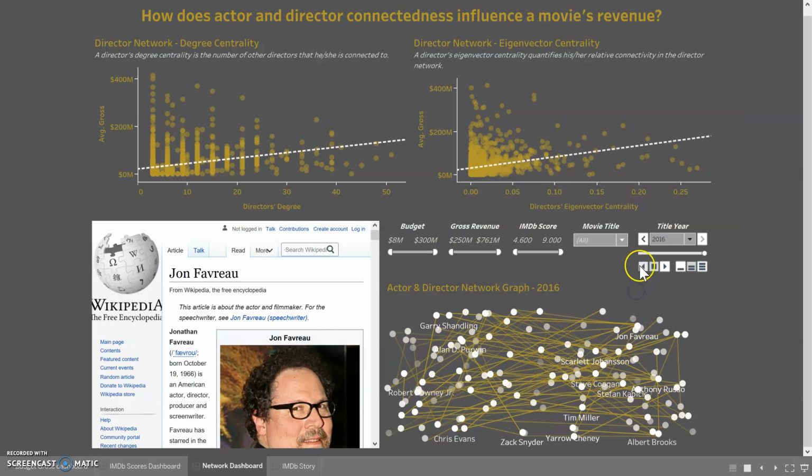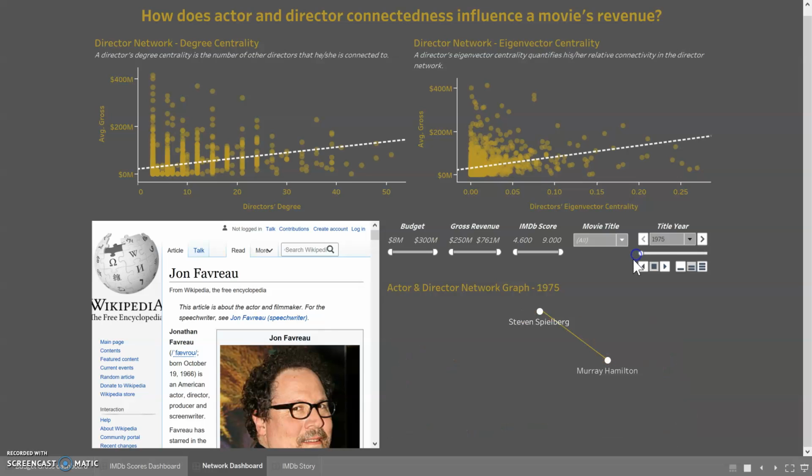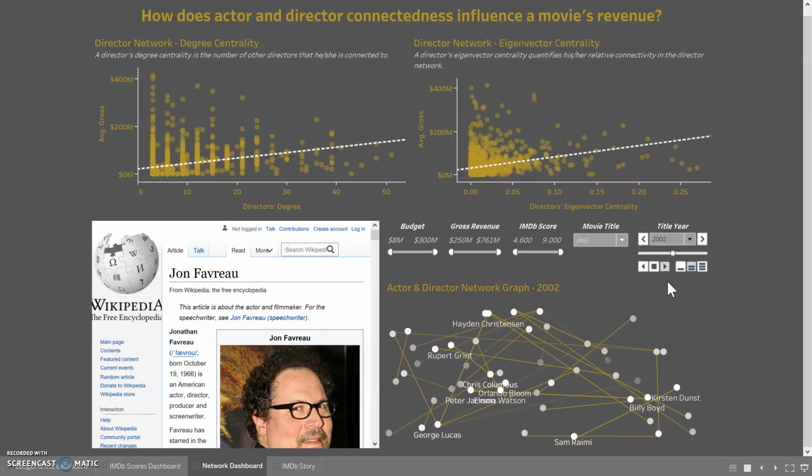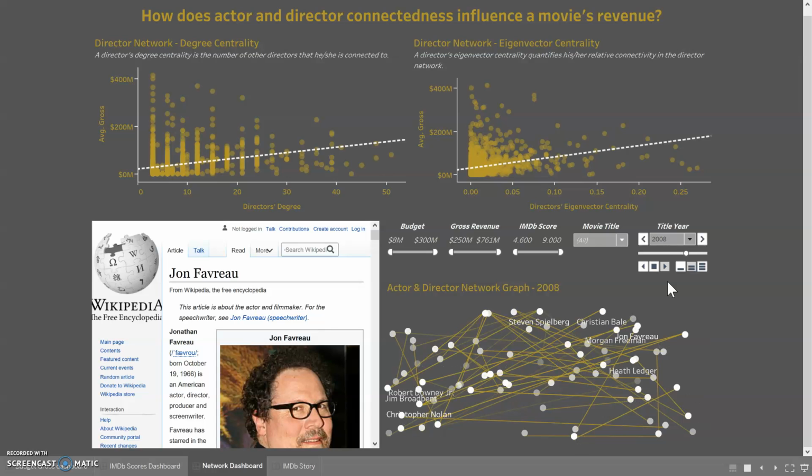And then lastly, we can look throughout the years and see how this network has built up. So we can start at the beginning in 1975, and we can watch as this network starts to build and starts to become more dense. The dimmer white circles indicate actors and directors that have been around a while, and the brighter white ones are the new ones that are being added. So it's a cool way to see how the movie industry is building up, how directors and actors are becoming more connected.